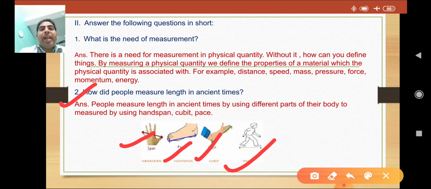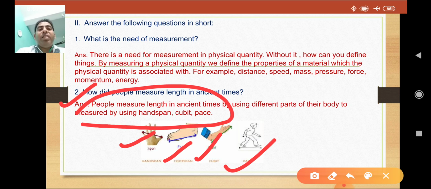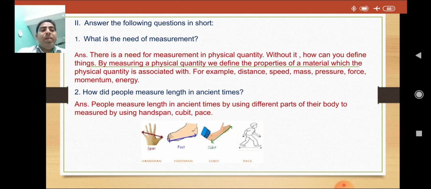Hand span, pace, cubit, and other units based on the length of body parts are not accurate and reliable. So the question asks about the measurements from ancient times, that is hand span, cubit, and pace.